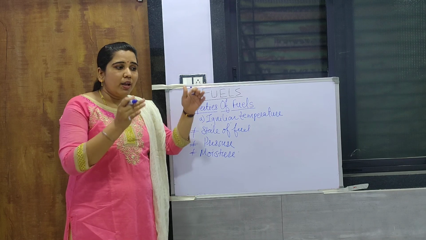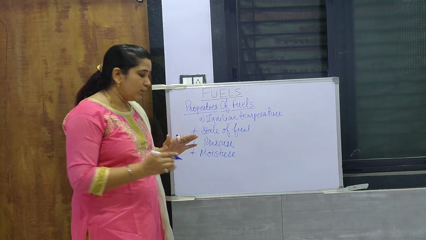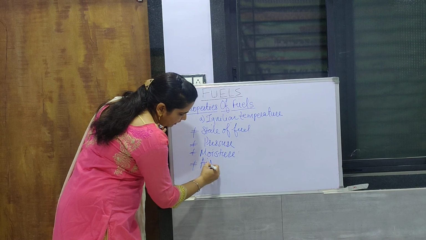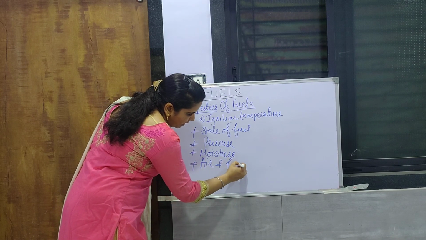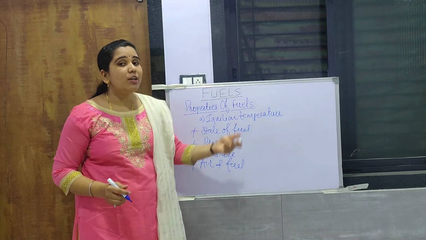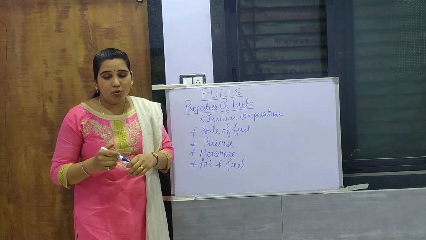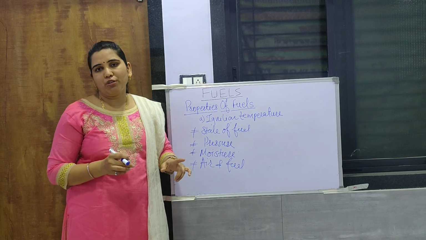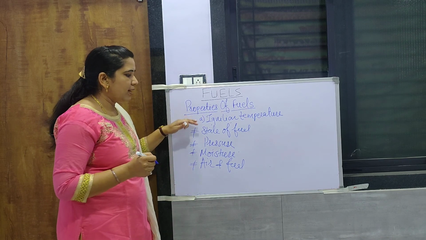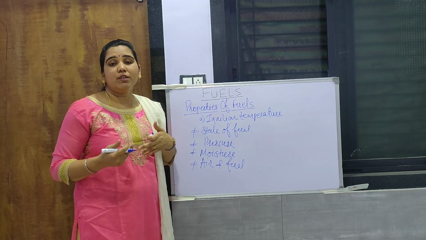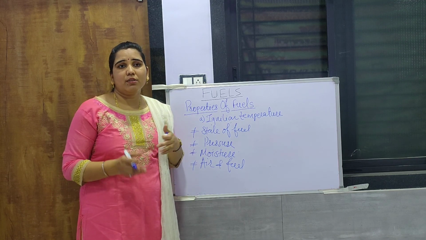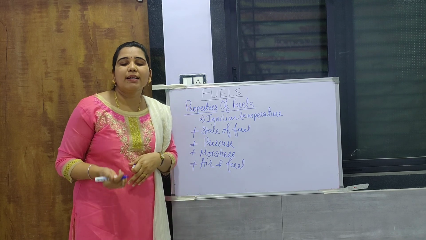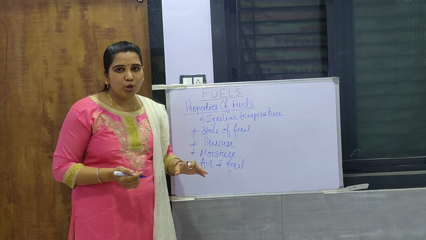Then the air and fuel ratio is also an important thing. If there is very much air present in the environment and very little fuel, it will be very difficult to catch fire. So there should be an optimum ratio of air and fuel. Similarly, there are factors like the different constituents of air: for example, if oxygen is in a lesser amount and other gases are more, that is also one of the factors.